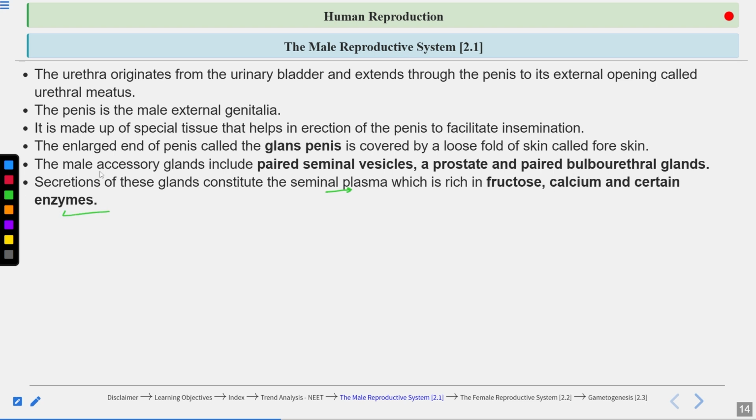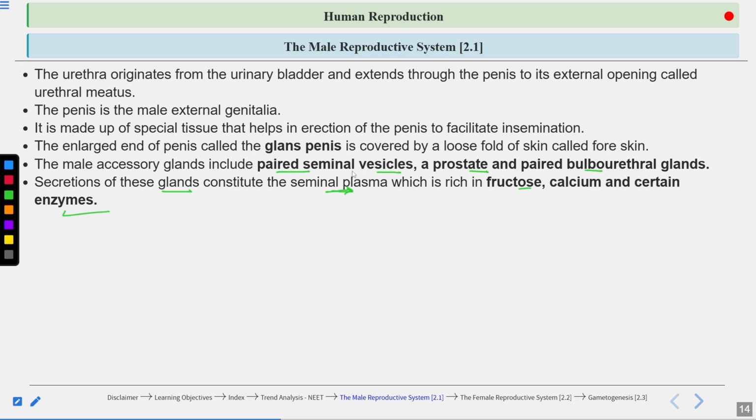So, this is the composition of the seminal plasma. Seminal plasma is a major constituent of the semen also. So secretion of these accessory glands, seminal vesicle, prostate and bulbourethral gland, constitutes the seminal plasma, rich in fructose, calcium and certain enzymes.